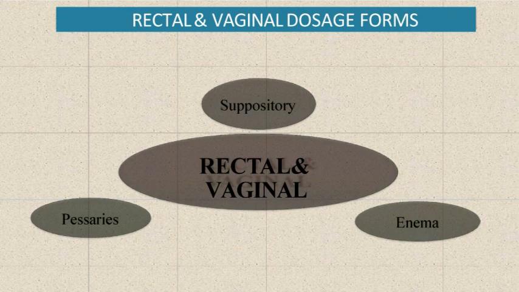Now moving to the next part, that is your rectal and vaginal route, suppositories, enemas and pessaries.